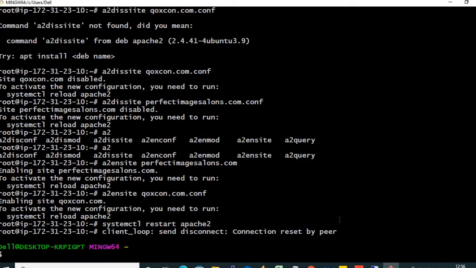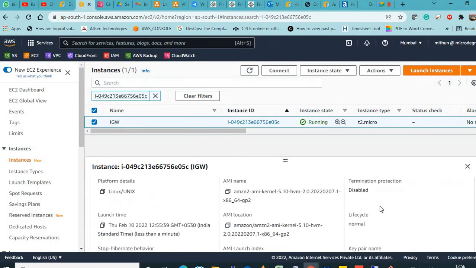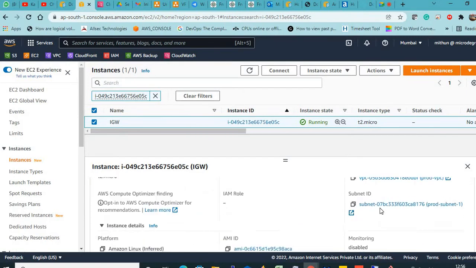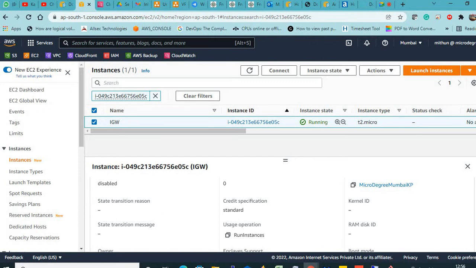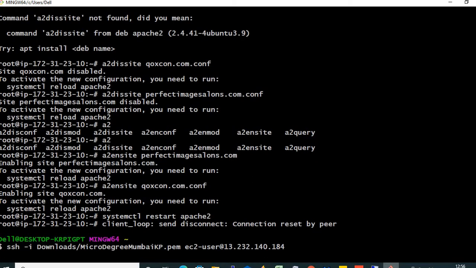Okay, fine. Now what is the key pair? ssh -i downloads. What is the key pair name? Yeah, micro degree Mumbai. Yes. So, micro degree Mumbai and ec2-user@ yes, this has a public IP.